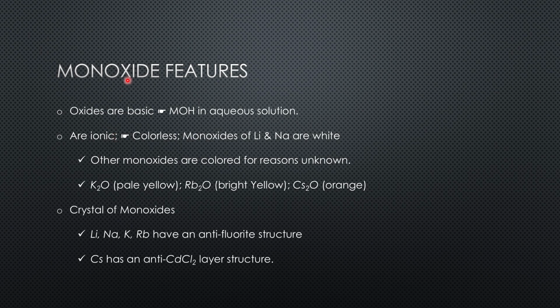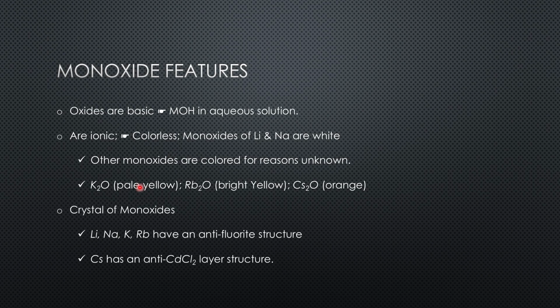So when it reverts back to its ground state, it will emit light not in the visible range but beyond the visible range. That is why ionic salts are usually colorless. So oxides, being ionic in nature, are usually colorless.